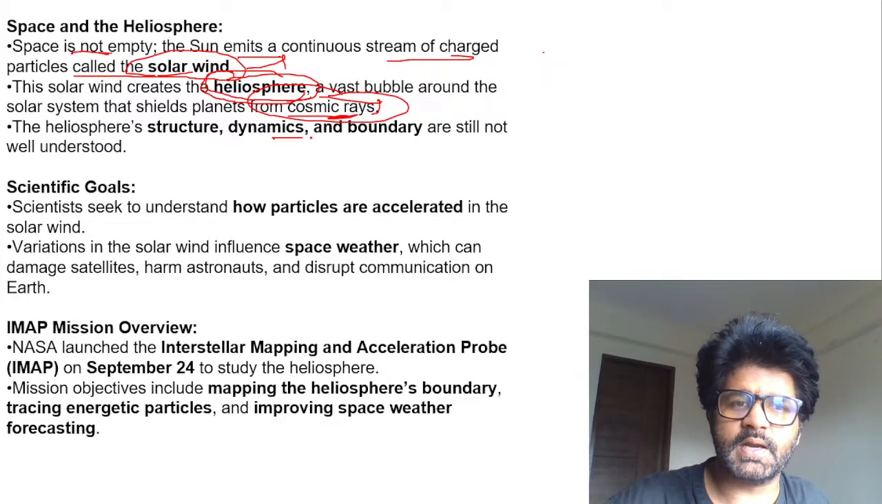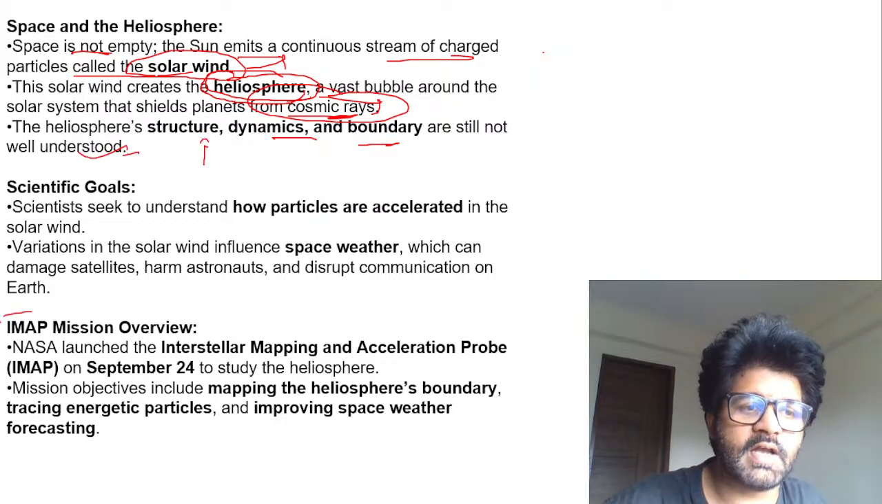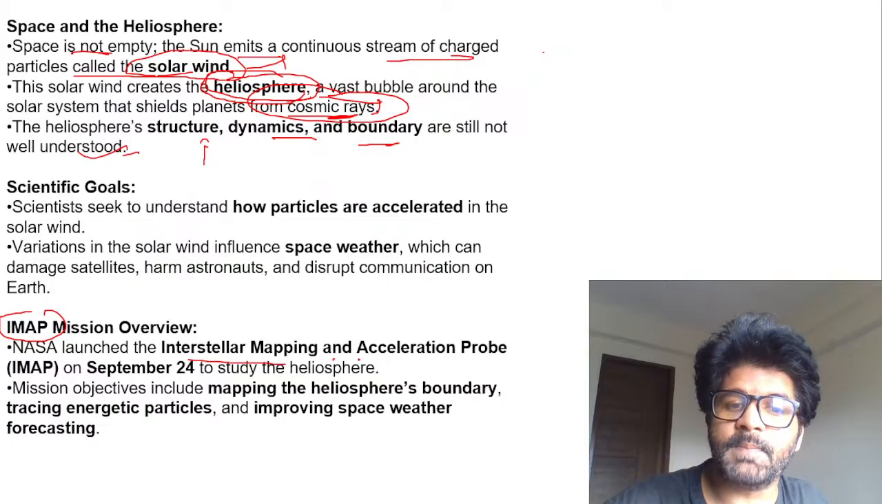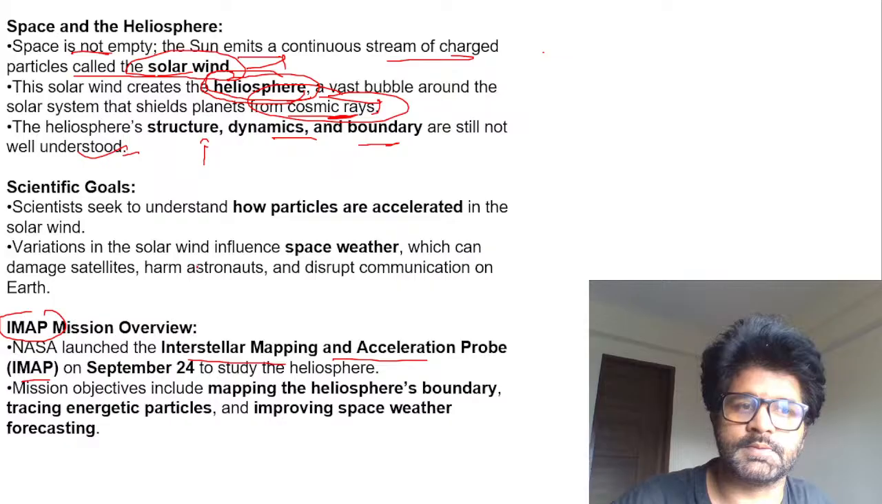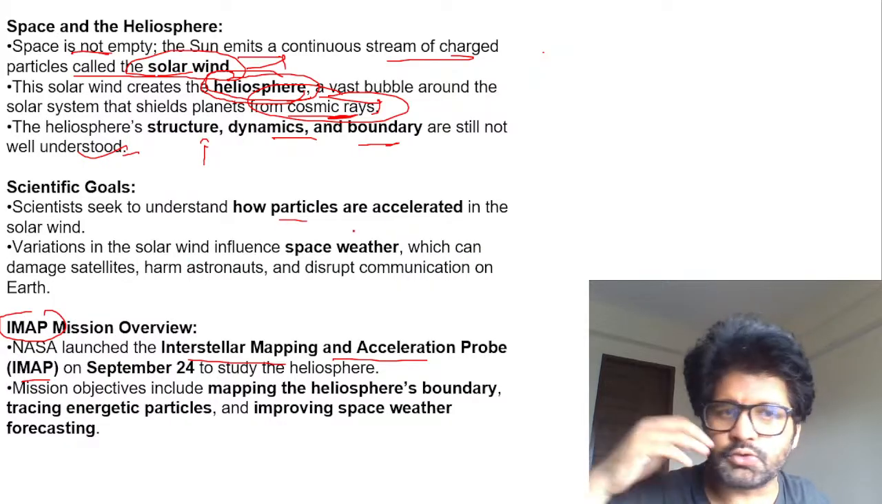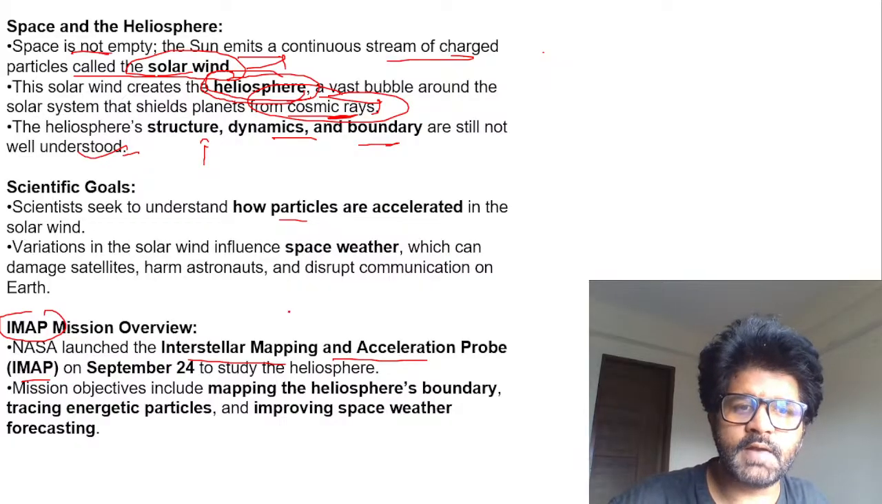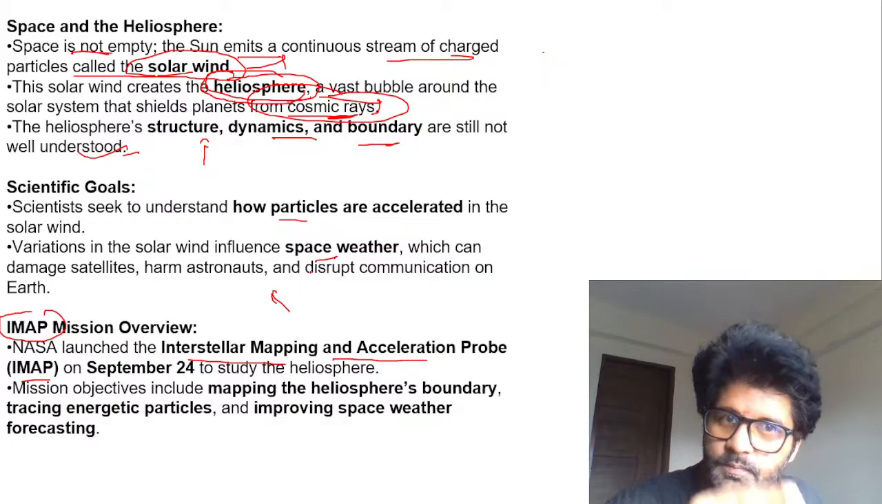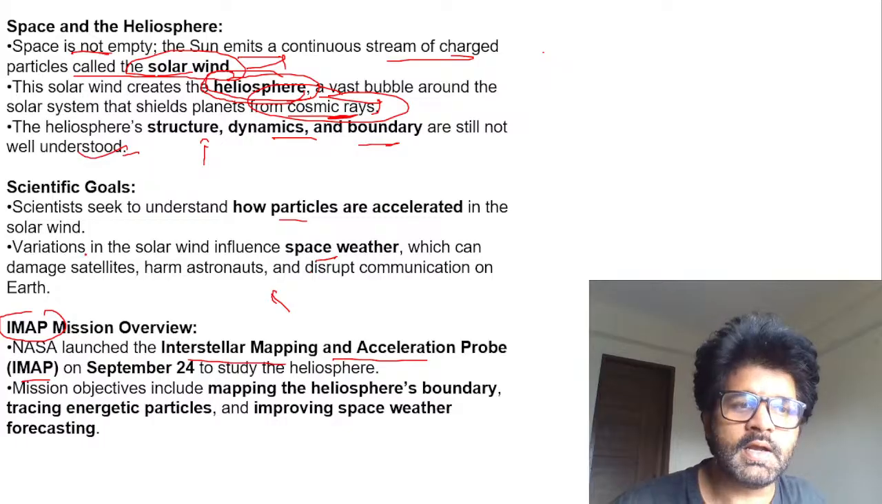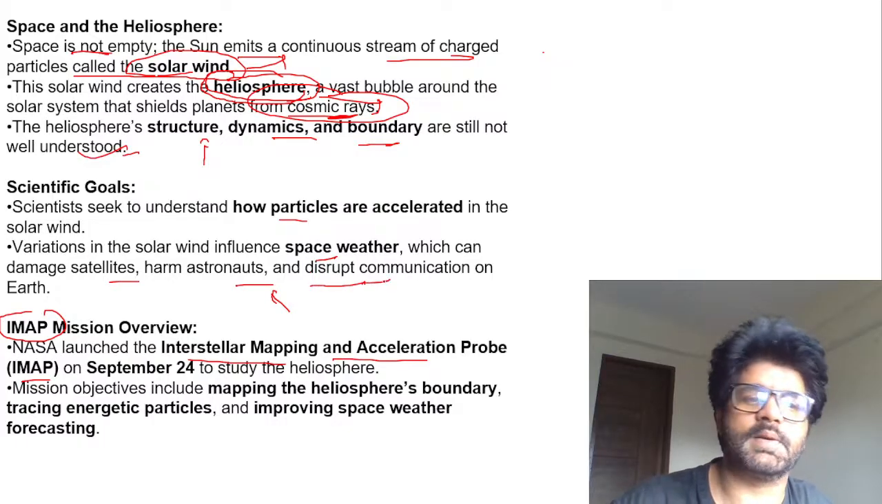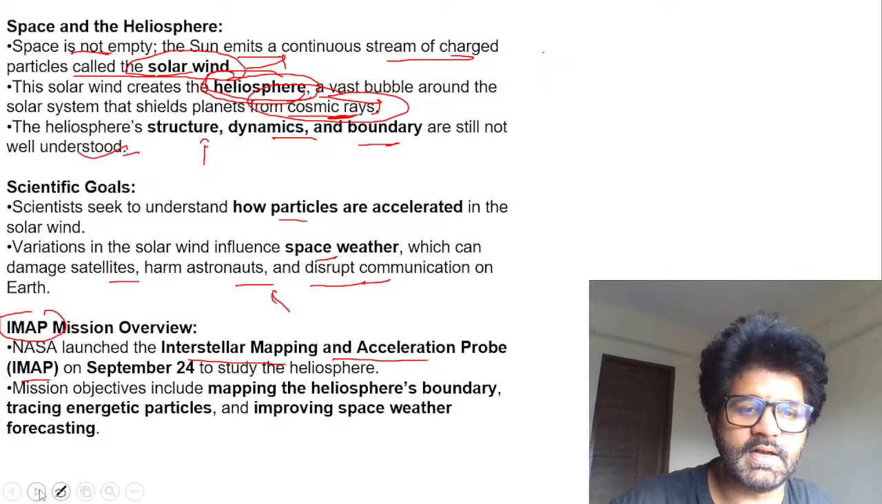So the heliosphere's structure, dynamics, and boundaries are still not well understood. And to understand this, NASA has launched IMAP, the Interstellar Mapping and Exploration Probe. They can ask you this: who launched this? NASA has launched this. What do they want to do? They want to understand how solar wind works, how the heliosphere is created, and all these things. Because if more and more cosmic rays come, bypassing this heliosphere, it can damage satellites, harm astronauts, disrupt communication, and we are very, very concerned about that.